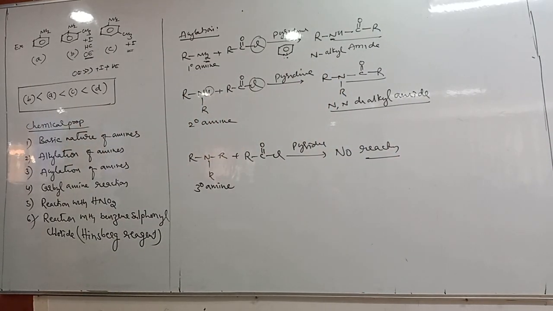Next, third: tertiary amines do not react with acid chloride or acid anhydride, because they do not have replaceable hydrogen.